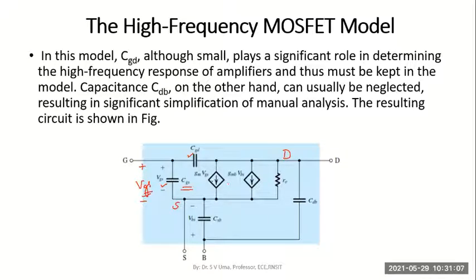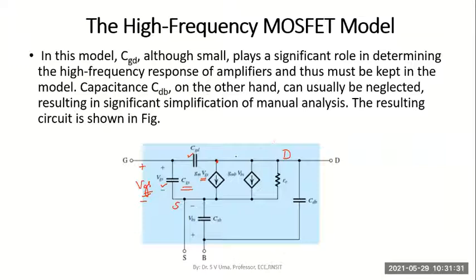Because of that voltage, like even in our last model which we had written, we had shown how a dependent voltage source of magnitude Gm into VGS will be included between the drain and source terminals to account for the drain current which comes into effect.